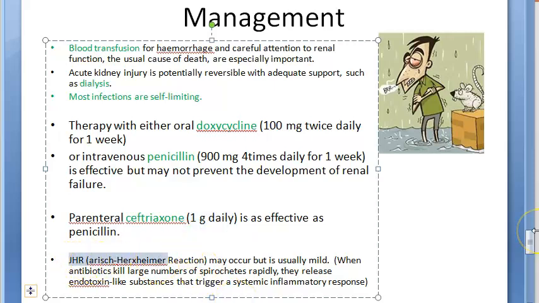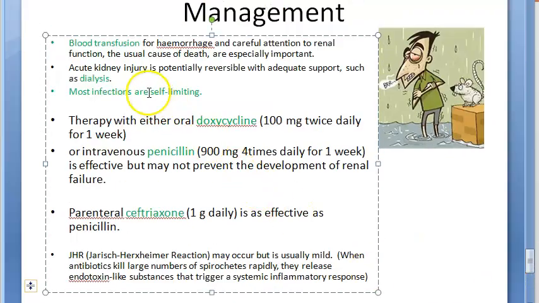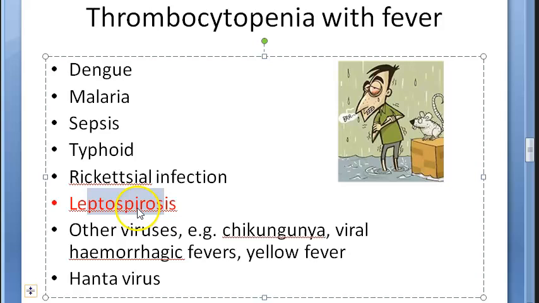When you give these drugs, the main thing I think they want you to focus on is the JHR reaction, because the spirochetes will die. When a large number of spirochetes die, they will release endotoxin-like substances that can trigger a systemic inflammatory response. So there can be a reaction called the Jarisch-Herxheimer reaction. That is why they are saying you should be careful when you're giving these drugs. The other things they're suggesting for treatment are blood transfusion for hemorrhage, and if there's acute kidney injury, do dialysis.